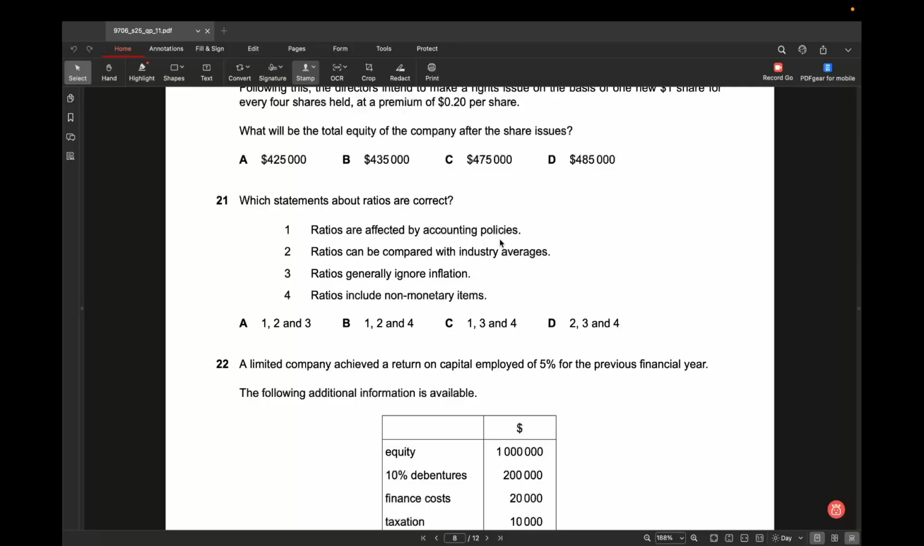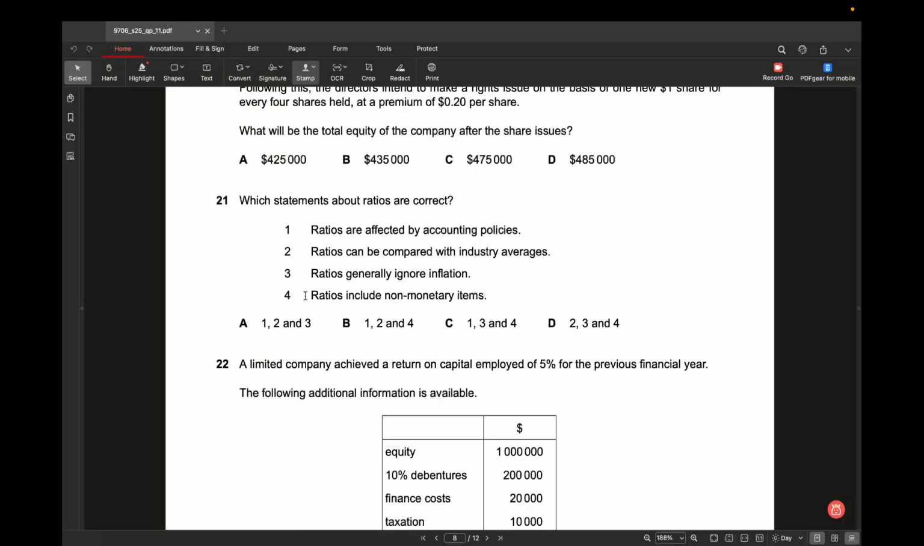That is definitely true. If we change the accounting policy, then it will also have an effect on the profit or the value of the assets or liabilities in the business. So ultimately, our ratio would get affected. Then ratios can be used to compare the data either with the previous performance of the company or with other businesses in a similar industry. And then third one, ratios generally ignore inflation. Yes, it does not take into consideration time value of money. It will simply tell you what the ratio was 10 years back and what it is now, or what the ratio was last year and what it is this year.